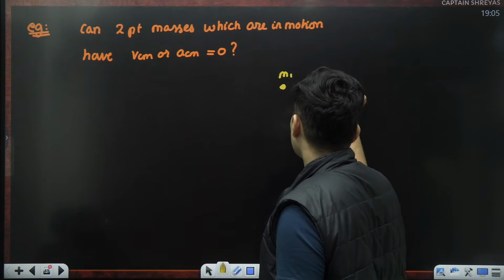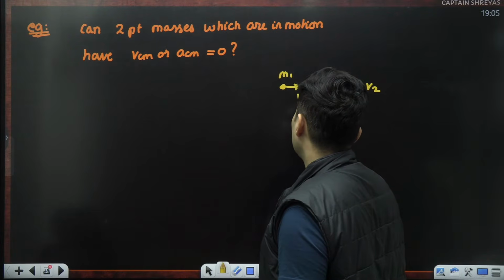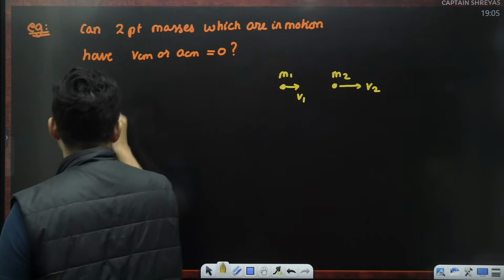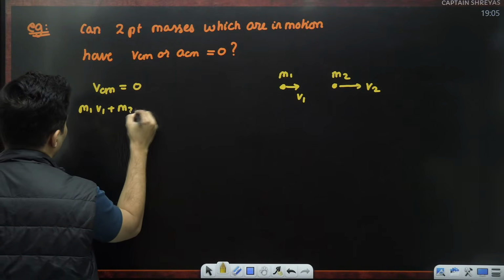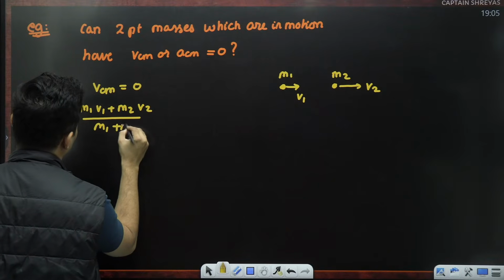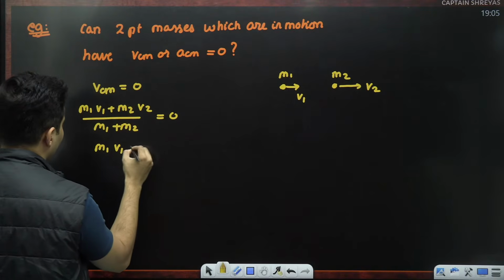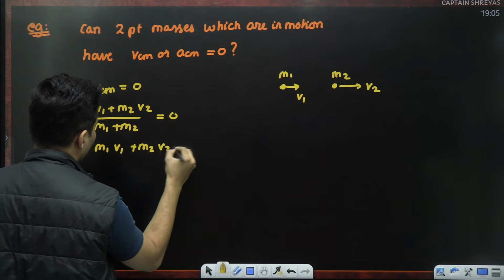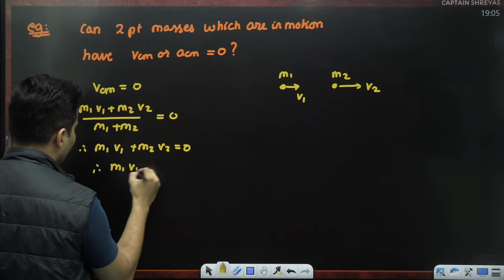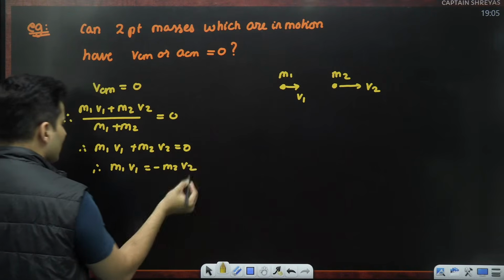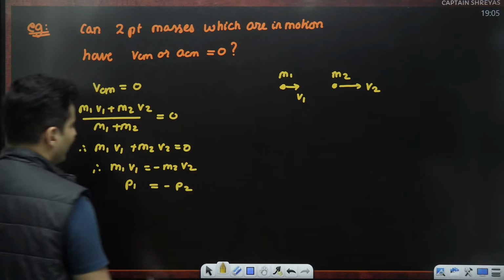Imagine this is mass 1, and imagine this is mass 2. It is having velocity v2, and this is having, let's say, velocity v1. So if I want VCM to be 0, which means (m1 v1 plus m2 v2) upon (m1 plus m2) will be 0, that means the numerator has to be 0. So m1 v1 plus m2 v2 is 0. Therefore, I can say m1 v1 is equal to negative m2 v2. So this should be the condition, which means the momentum of 1 will be negative of the momentum of 2.